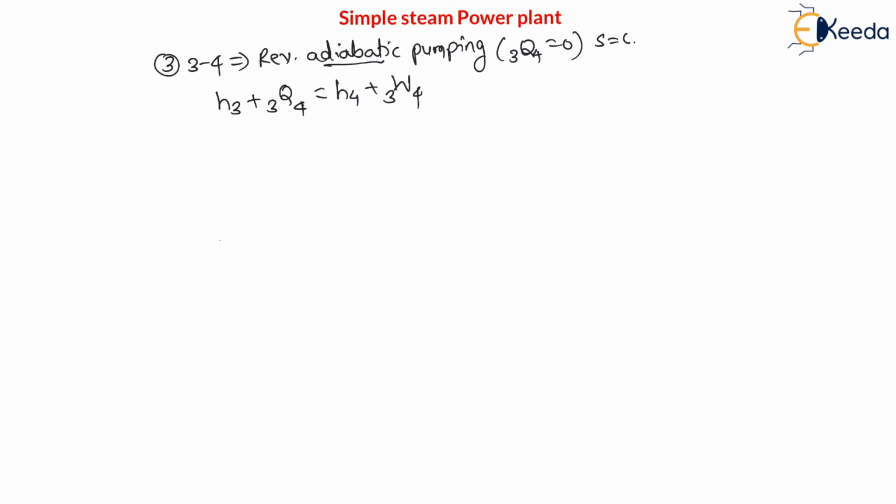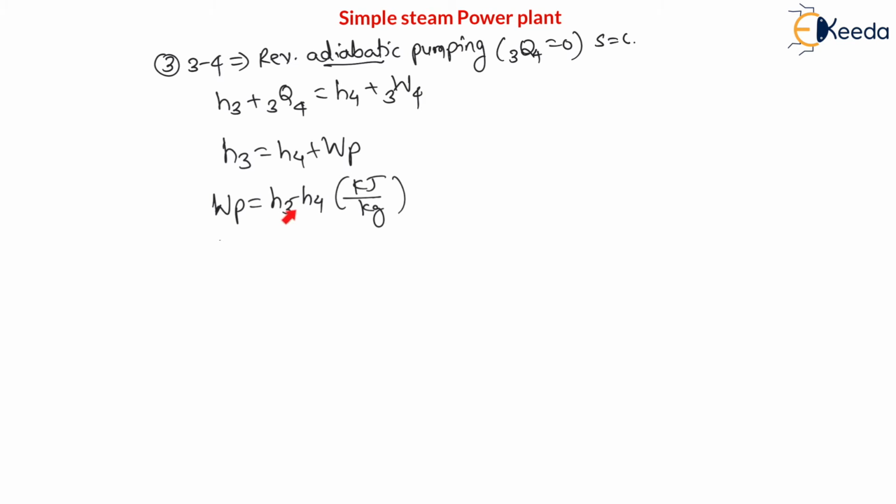Therefore heat in the pump is 0, therefore H3 is equal to H4 plus work of pump. Therefore we can say work of pump is equal to H3 minus H4, and the answer will be in kilojoule per kg, right? Because it is specific enthalpy difference.